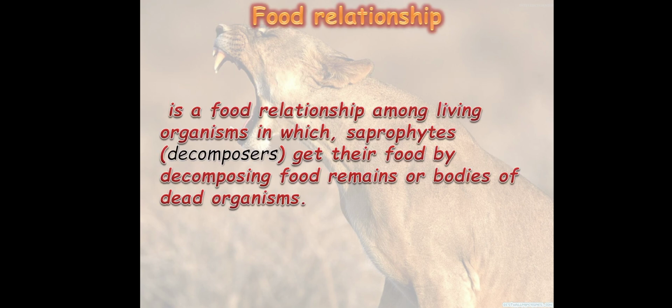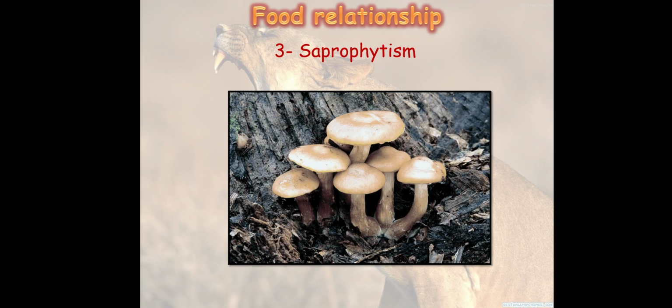The last type: saprophytism. It's a food relationship among organisms in which saprophytes or decomposers get their food by decomposing the remains or bodies of dead organisms. Mushroom is a saprophyte, some types, not what we eat.